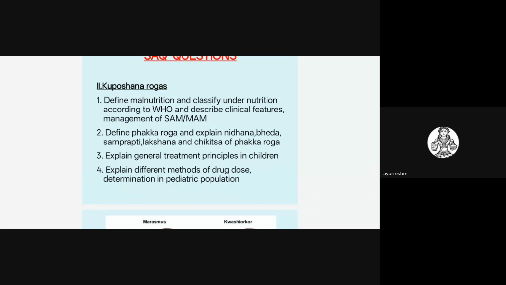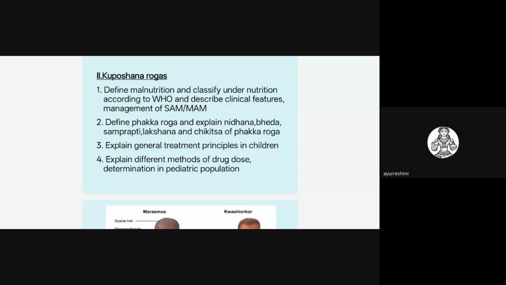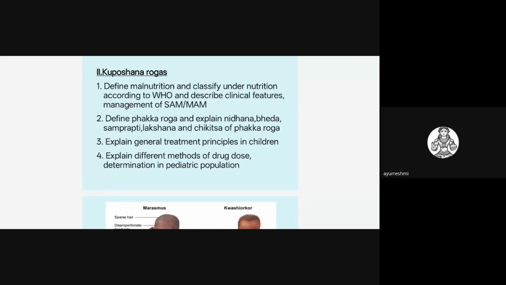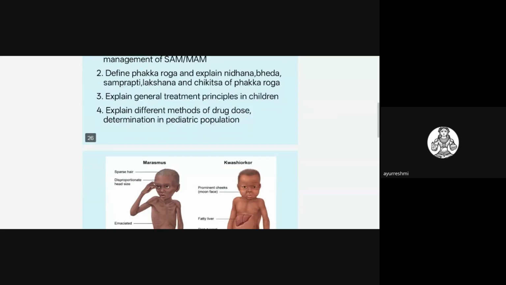One more question they may ask is to explain the general treatment principles in children and explain the different methods of drug dose determination in the pediatric population. I think they may not ask SAQ questions on drug doses; they will ask MCQ questions on this topic. They will mainly ask Phakkaroga related to malnutrition, and the general treatment principles in children. A 5 marks question they may ask on these topics. Usually, different methods of drug doses they will ask as MCQ questions.